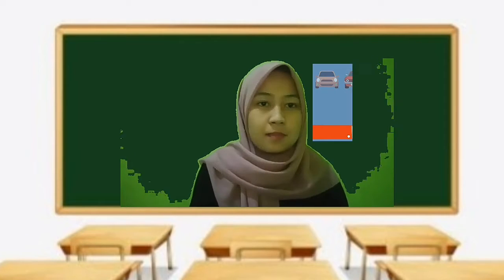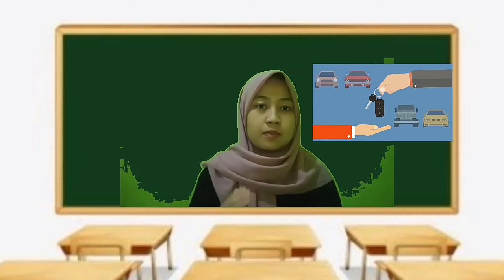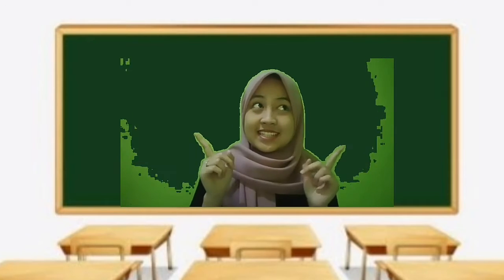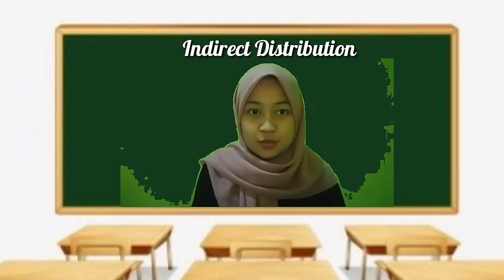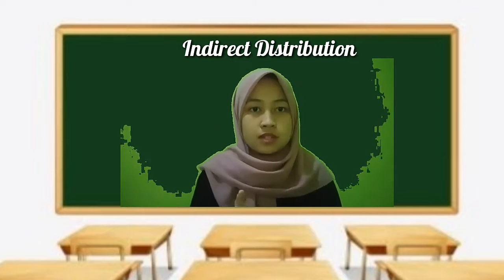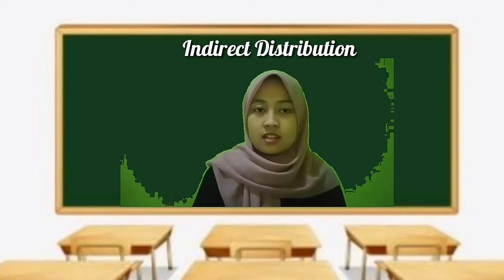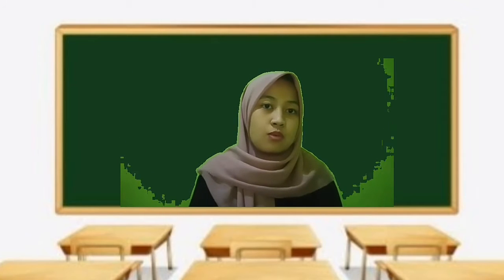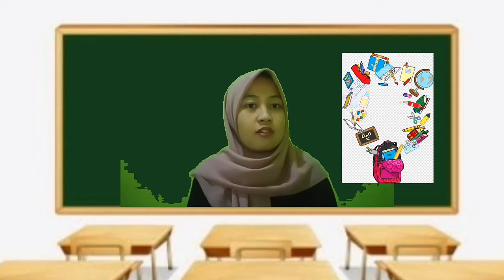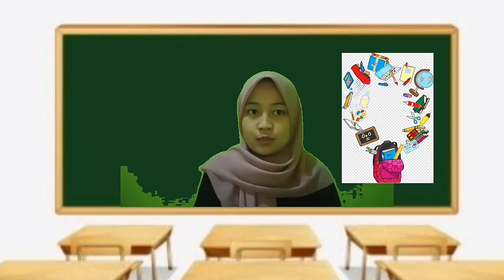Example, Honda car manufacturer sells their products through local agents. C. Indirect distribution. Indirect distribution is the distribution of products to consumers through intermediaries such as agents, wholesalers or brokers, shops or retailers. Example, sale of various brands of notebooks.